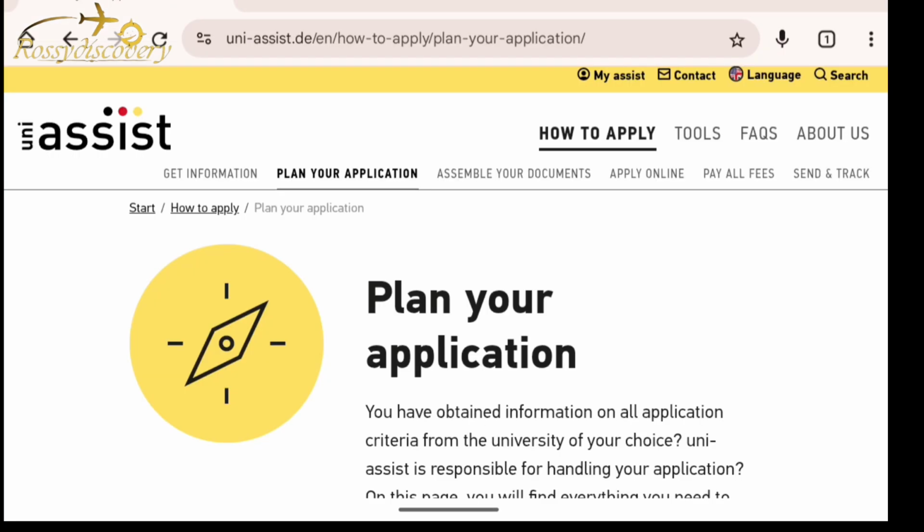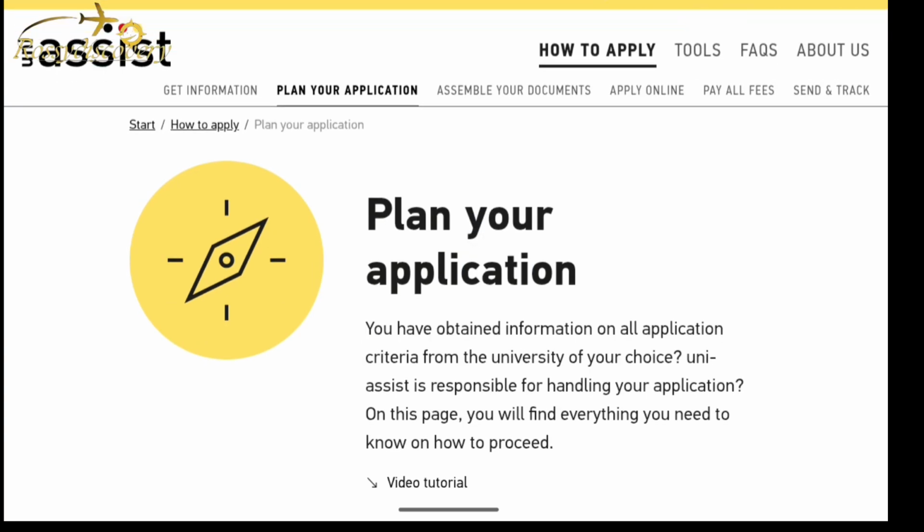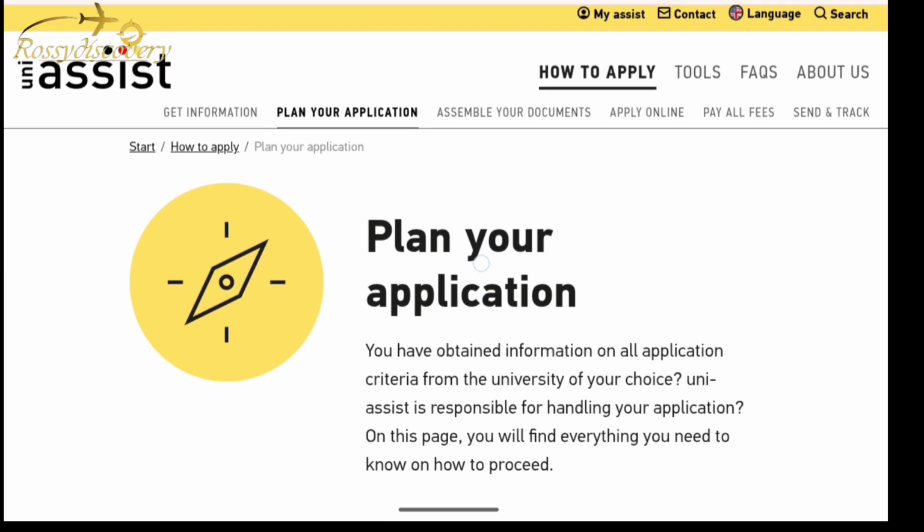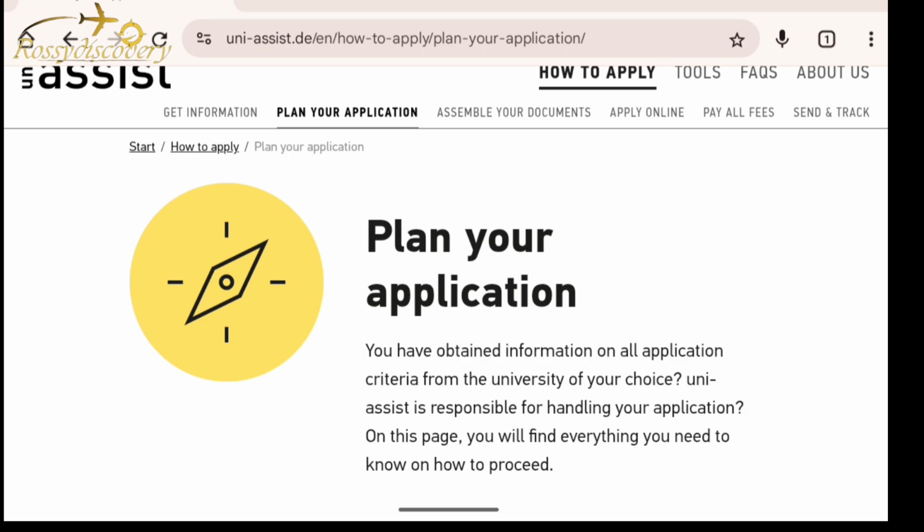But due to appointment issues, you can also take it to a court. You can basically take it to a court to notarize it, and it is accepted and applied through Uni-Assist with those documents. And if the school requires you to send hard copies, please do well to send the hard copies that have been notarized as well to the school through DHL or FedEx.